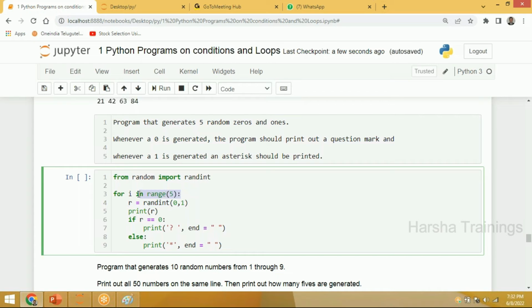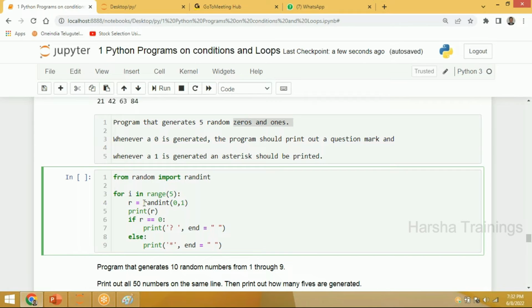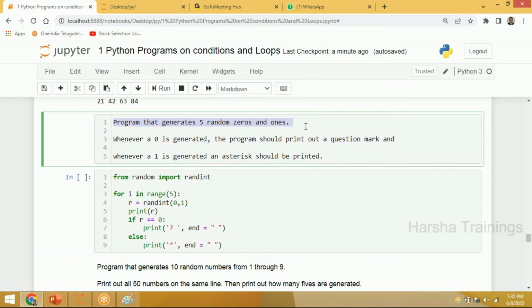The statement further: I should generate either 0 or 1. I have a function called random integer, either 0 or 1. Here, both 0 and 1 will be included. Whatever number I am generating, I am storing in a variable called r. This statement is completed here. Now, whenever I generate a 0, I am going to print a question mark.